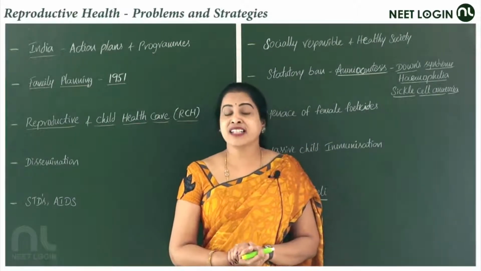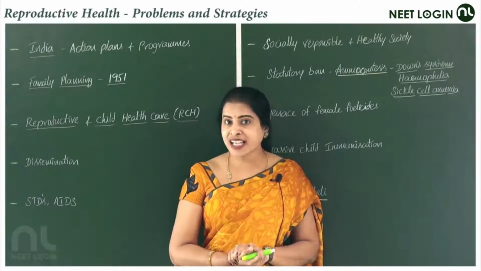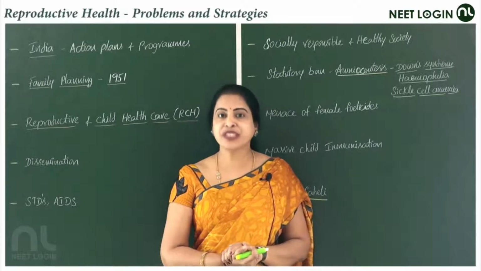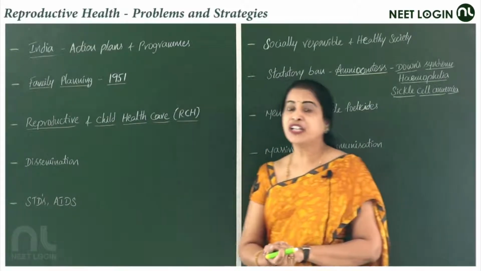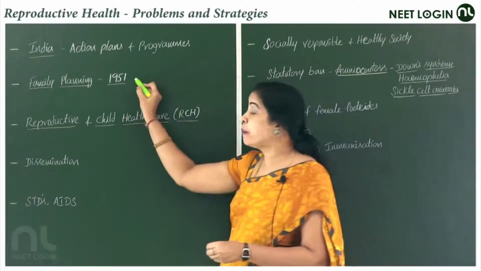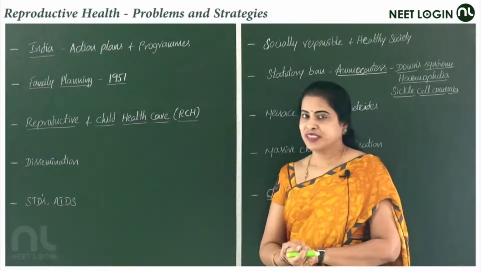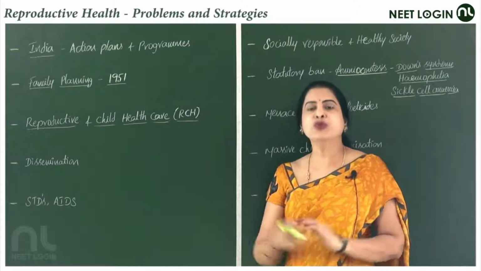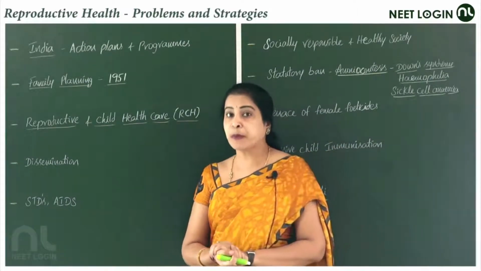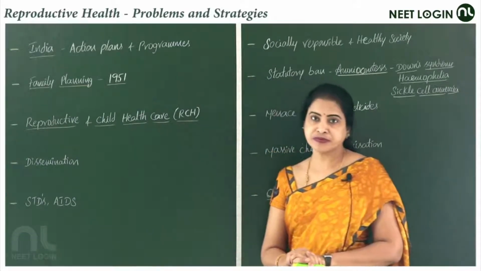India was the first country to realize soon how to overcome this problem. So it is the first nation in the world to initiate a program called the Family Planning Program, in the year 1951, soon after independence in 1947, as the explosion of population happened soon.